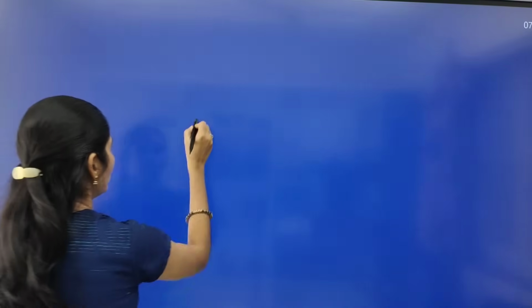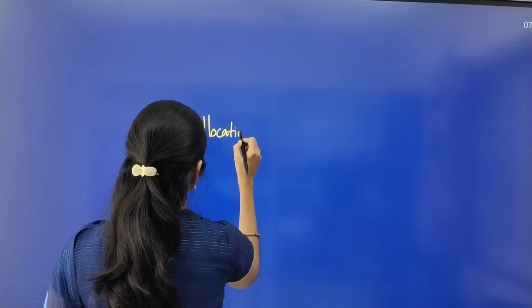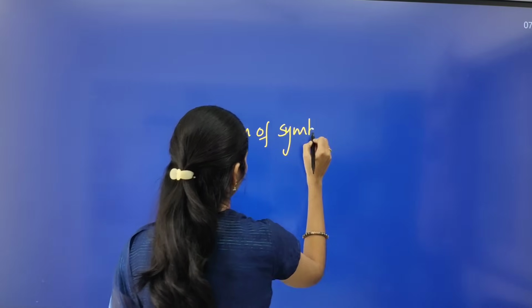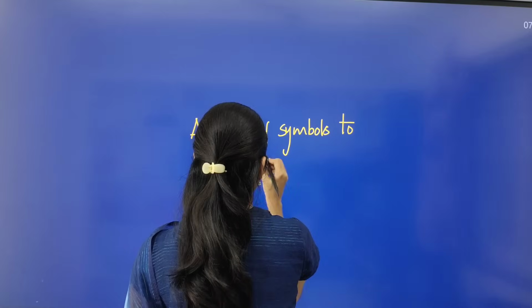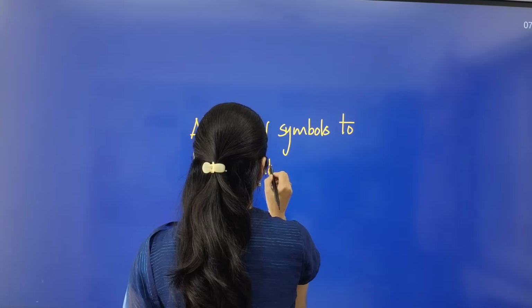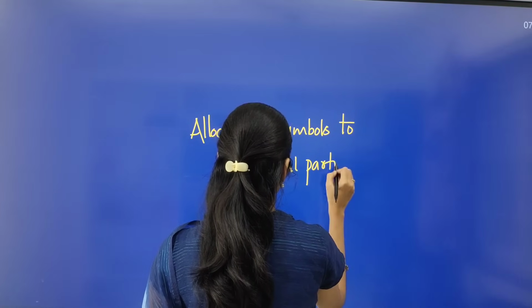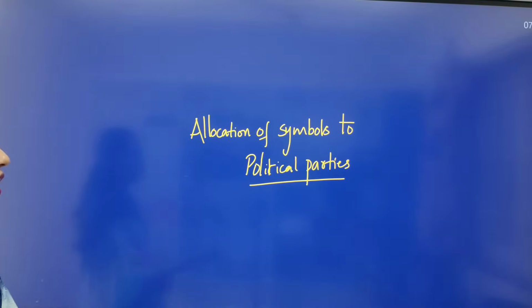So here we have to see this topic, allocation of symbols to political parties.